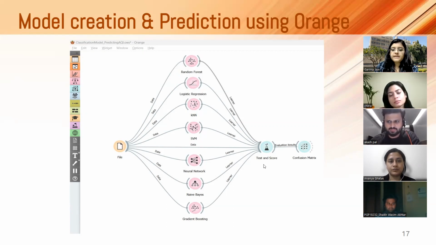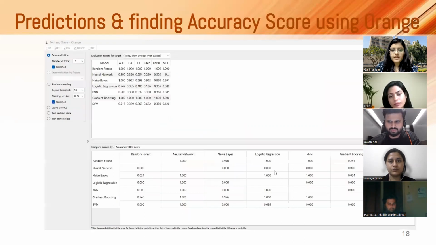Comparing all of them and fetching their results in this form, here you could see there are different parameters where we could match the accuracy, like area under curve, precision, recall, and all. Hopefully it's quite visible that in random forest we are getting an accuracy of almost 100%.